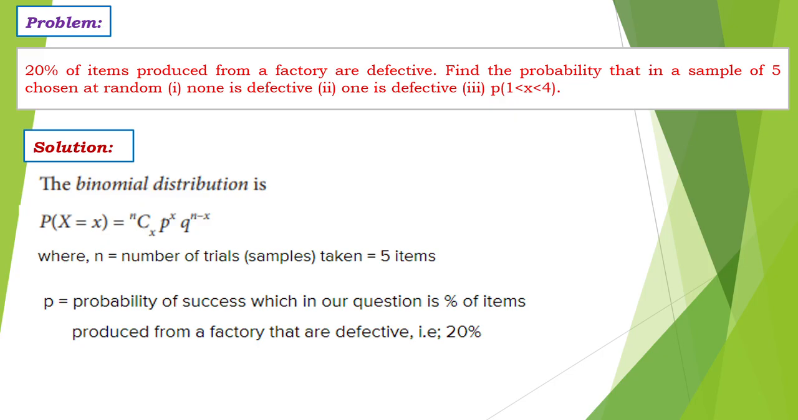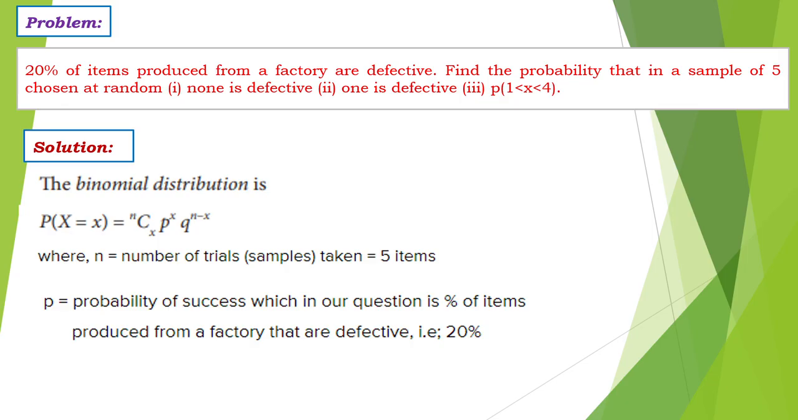In the next problem, 20% of items produced from a factory are defective. Find the probability that in a sample of 5 chosen at random, so N is equal to 5. Totally 20% are defective, means P is equal to 20%, that is 20 by 100.